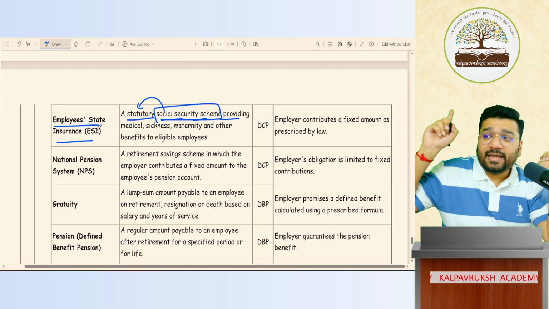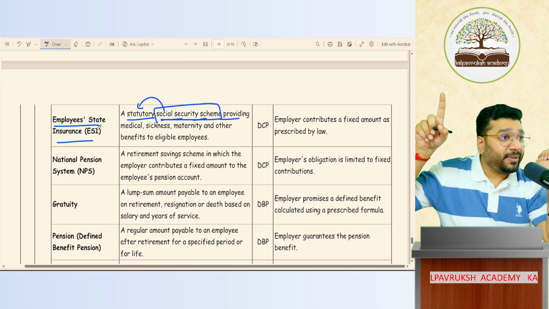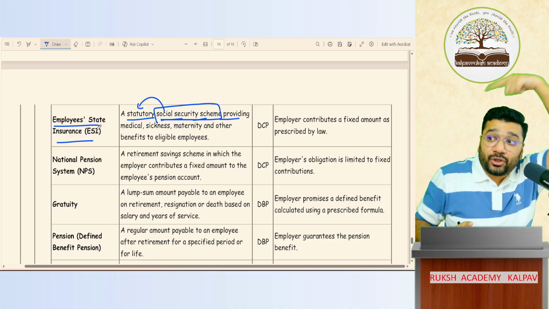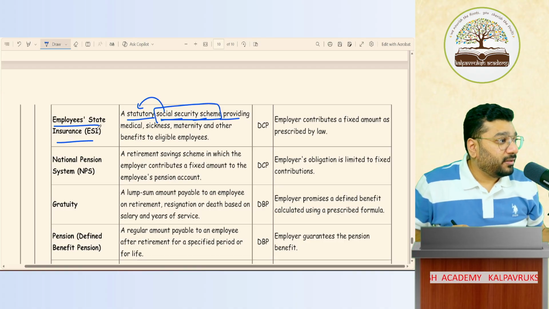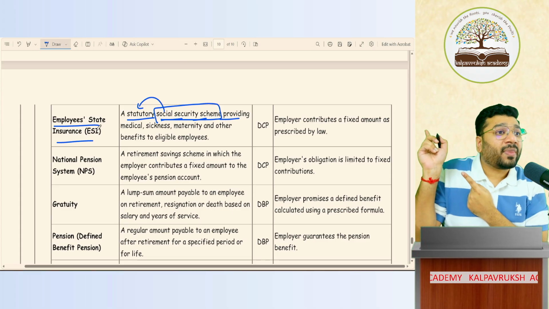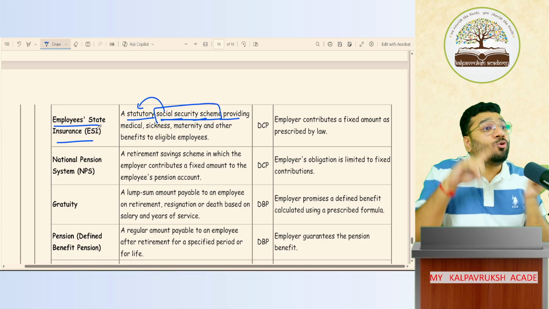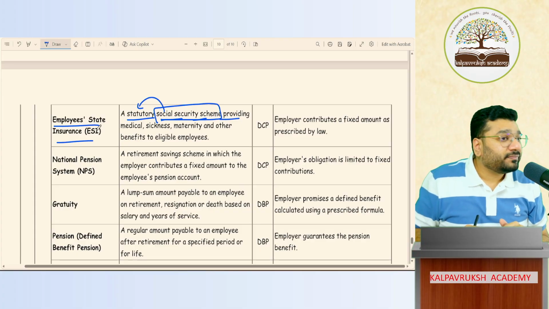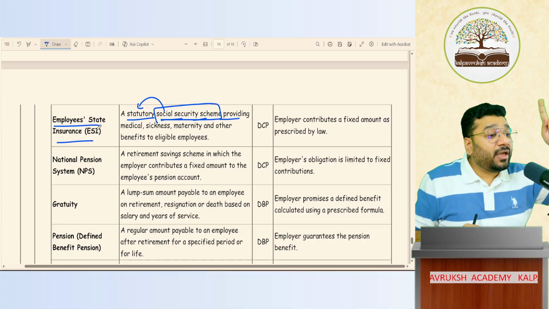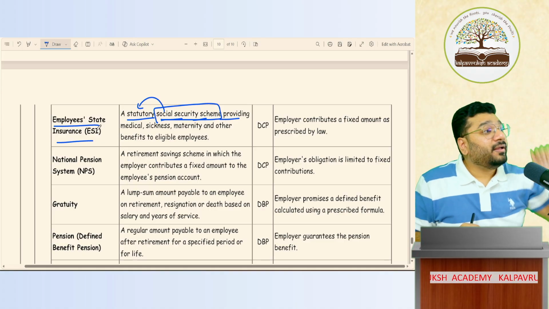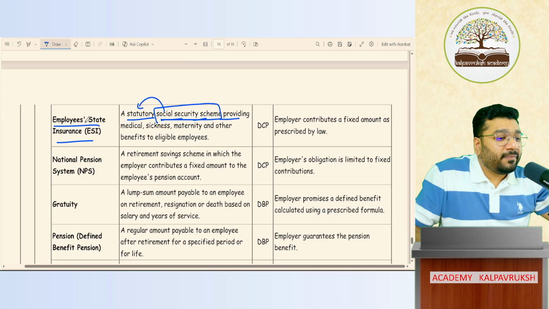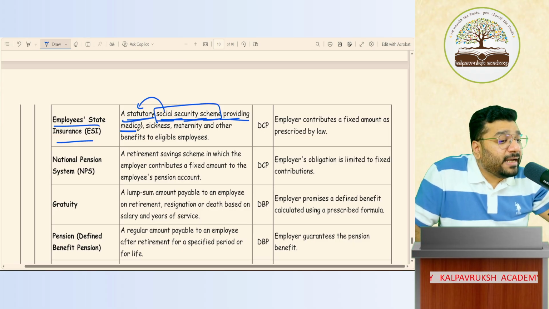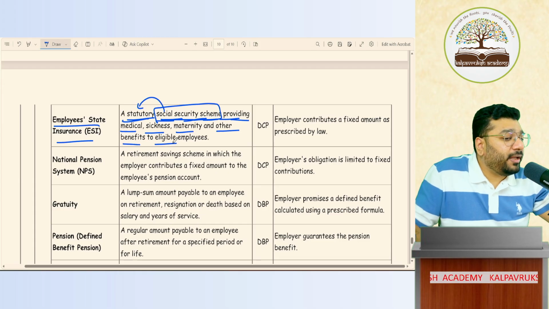Not got it? If there is any employee working in a company and the company has taken the insurance from ESI, you can go to the hospital, get medical treatment, and who will pay money for you? The Employee State Insurance corporation will pay to the hospital. Got it? So there is a statutory social security scheme providing medical treatment, sickness treatment, maternity treatment, and any other treatment for the benefit of the employee.